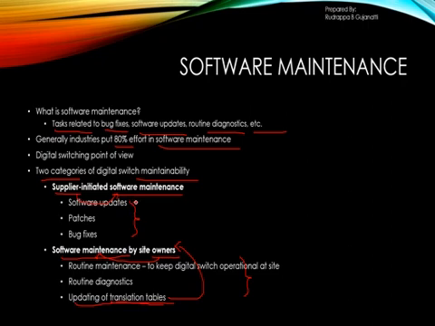We spoke previously about what is meant by software updates. Software updates are nothing but adding some new feature to already available software, which can be provided as a release in the next phase. Then patches and bug fixes have to be done in the relevant release itself, that is the present release with respect to the software. So these are the software maintenance aspects related to the digital switching system.